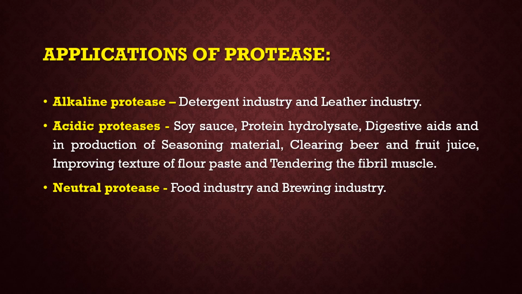Acid proteases are used in soya sauce, protein hydrolysate, digestive aids, in production of seasoning material, clearing beer and fruit juices, improving the texture of flour paste, and tenderizing the fibrous muscles. Neutral proteases can also be used in the food industry and brewing industry.